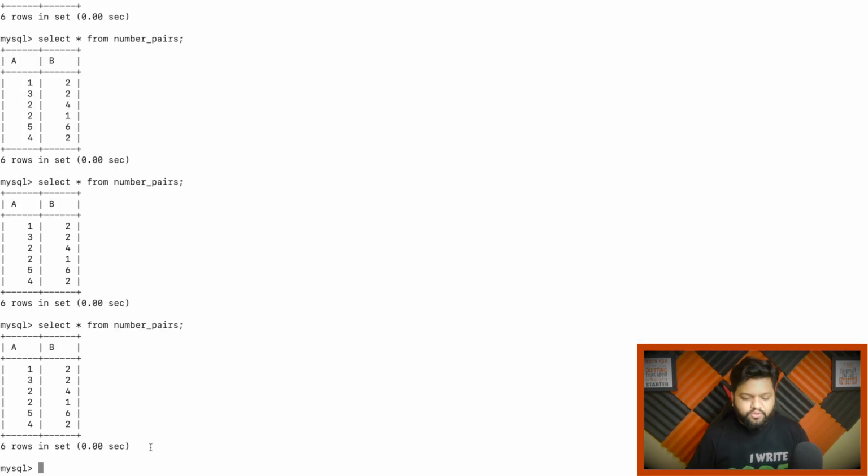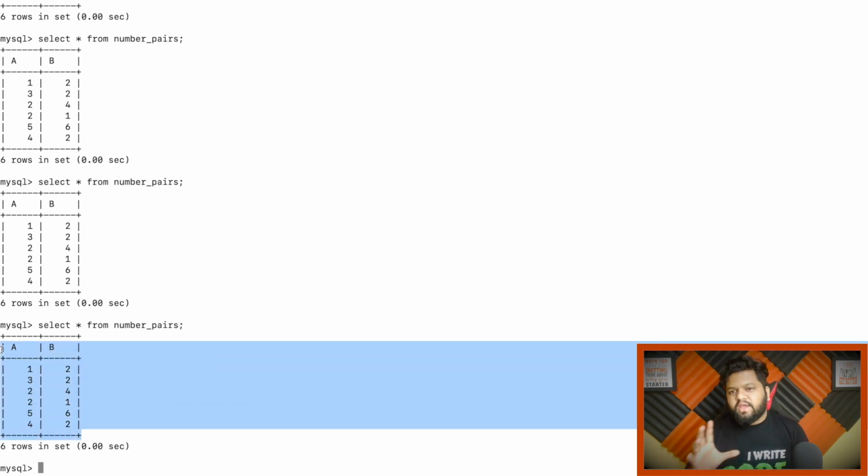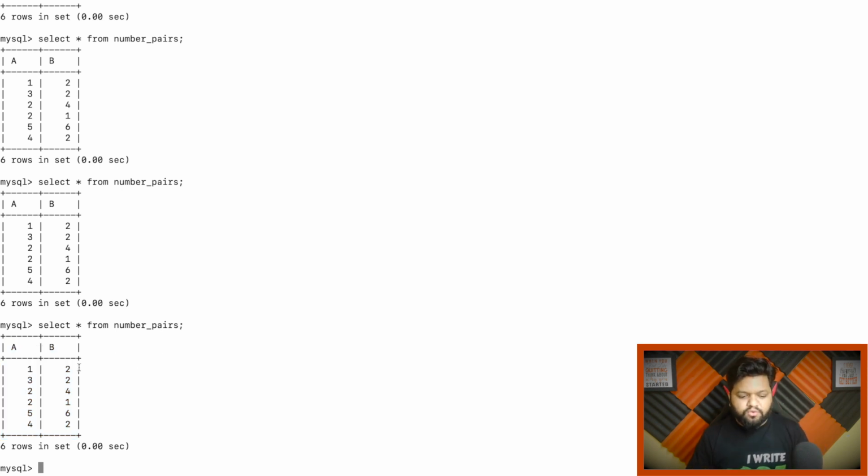So here is the dummy data. You can see I have already created the same input table which I was showing you. First, let's try to solve it using the join operation. Let me explain how this is going to work. If you see this input table, we can do a self join operation with a condition to chain those pairs together. If we are able to do that, then we can apply a where condition where we can eliminate any one of them, either 1 comma 2 or 2 comma 1.